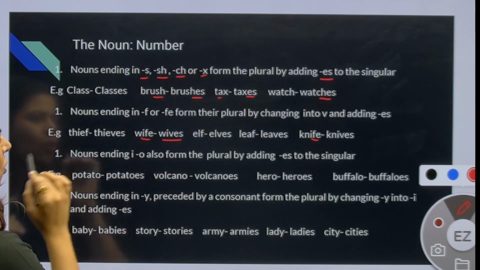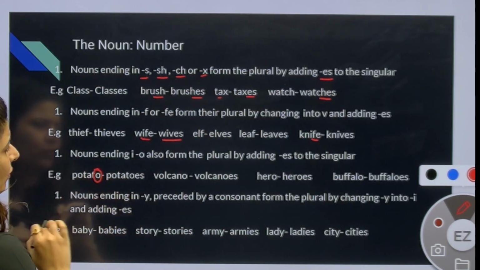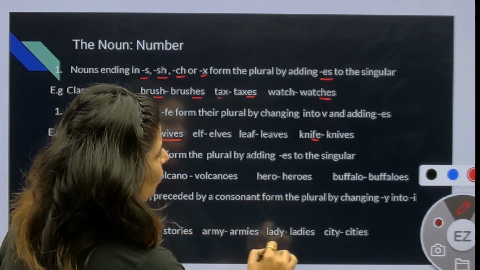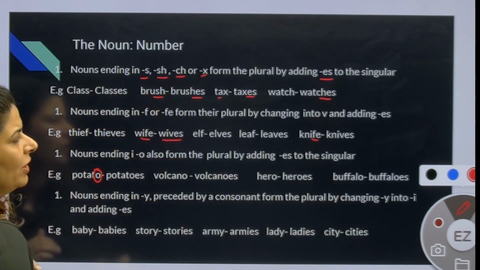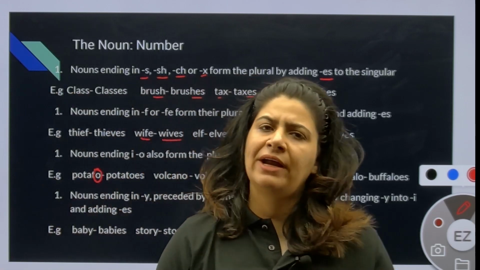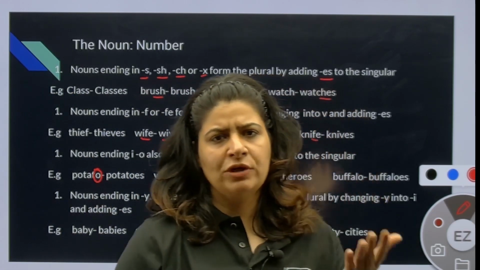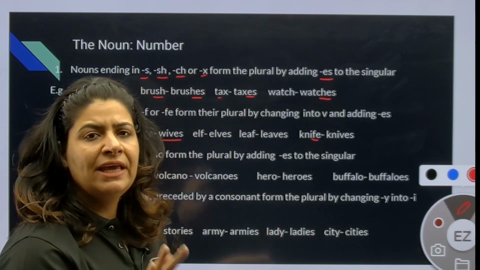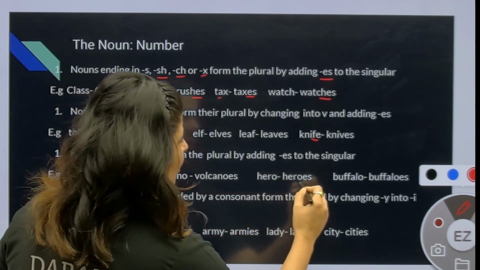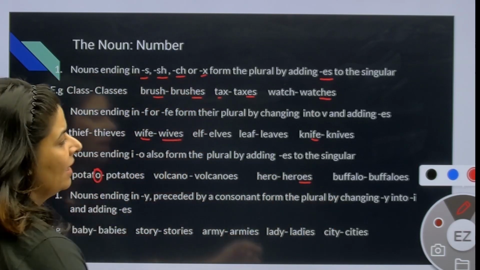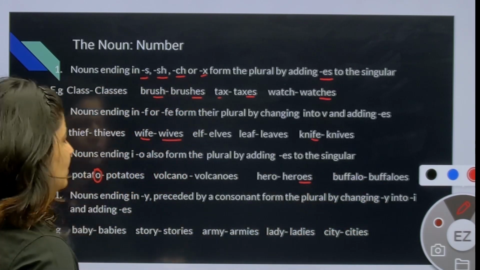Nouns ending in o. Potato, volcano, hero, buffalo. So what do you have to add in the end? You have to add es in the end. Volcano, volcanoes. Potato, potatoes. Hero, heroes. Not s, es. Buffalo, buffaloes.